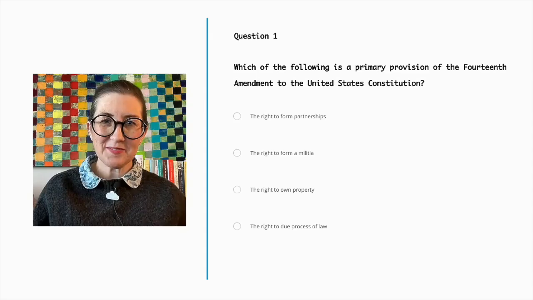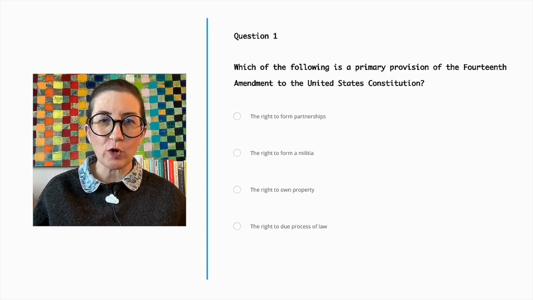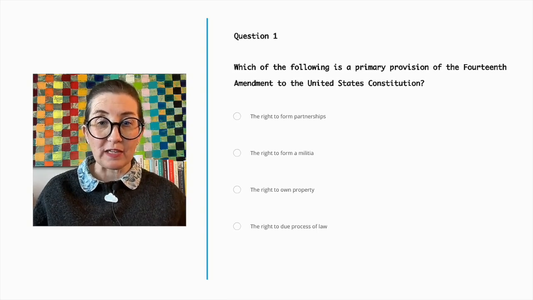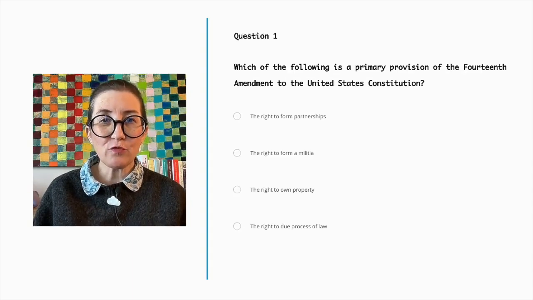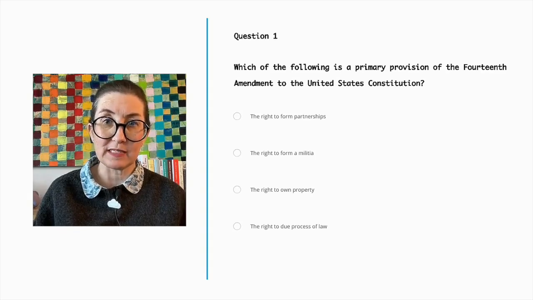Question number 1. Which of the following is a primary provision of the 14th Amendment to the United States Constitution? The right to form partnerships, the right to form a militia, the right to own property, or the right to due process of law. The right to form partnerships is not related to the 14th Amendment.